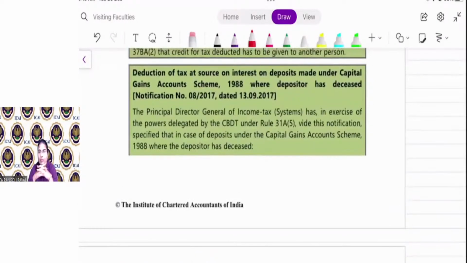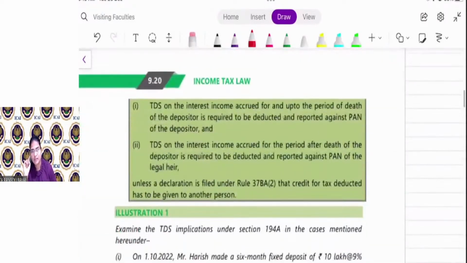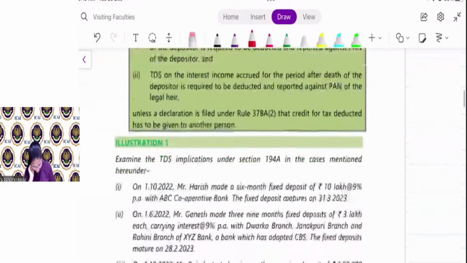Or you have learned the concept of capital gain account scheme in capital gain chapter. So if the depositor is deceased, that is, the depositor is dead, then the TDS is required to be deducted on his legal heir. You have to provide the PAN of legal heir so that he can claim credit of TDS.